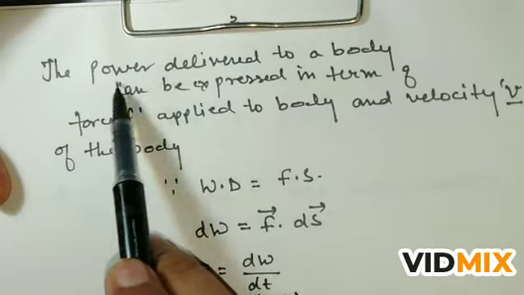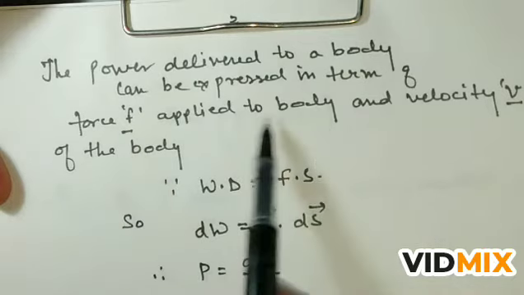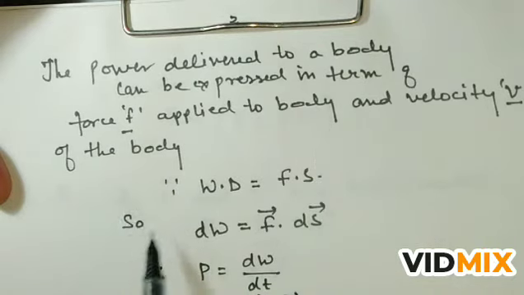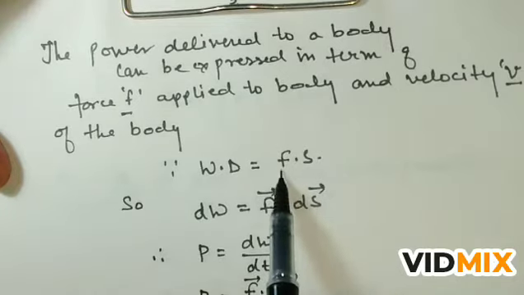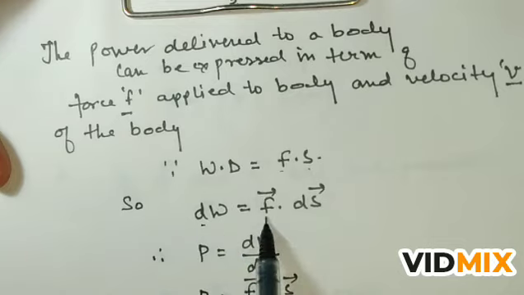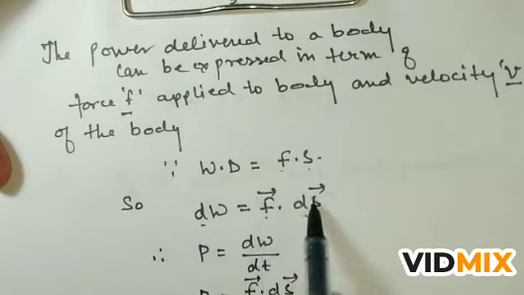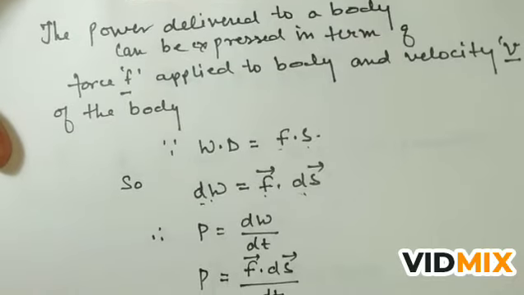We can find the power delivered to a body in terms of the force applied to the body and the velocity v of the body. Since work done is equal to force into displacement, where F is the force and S is displacement, dW is equal to F dot ds, and this is the dot product. These are two vector quantities and the work done is a scalar quantity. So P is equal to dW by dt.